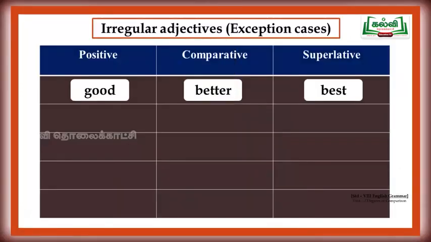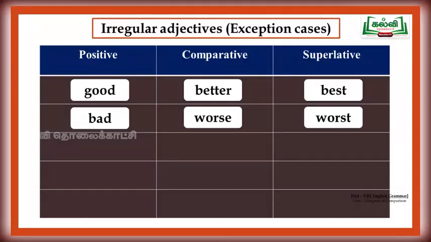Other than these rules, we also have some exception cases. These are known as irregular adjectives. There is no rule to be followed for these, such as good, better, best. He is a good student, but she was the best student. Know the difference.